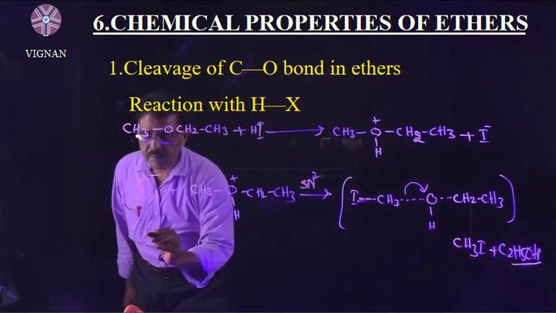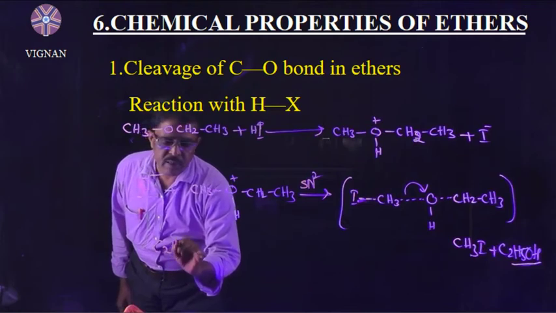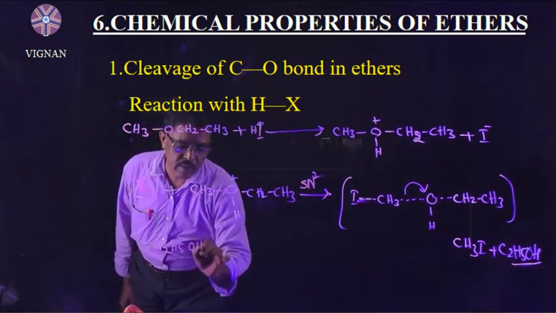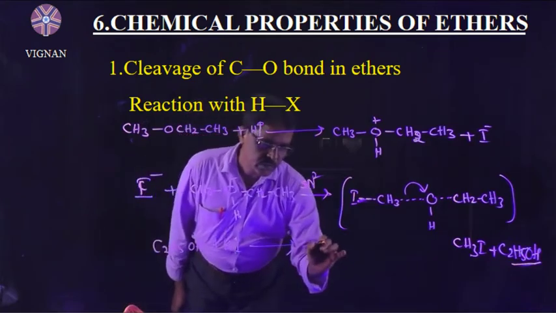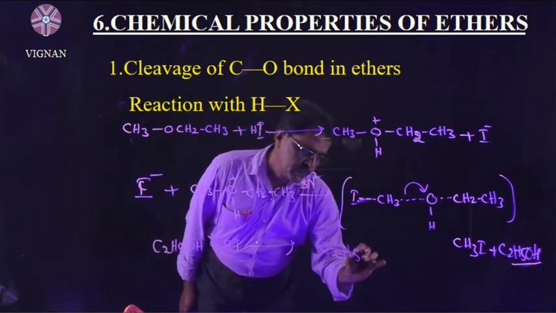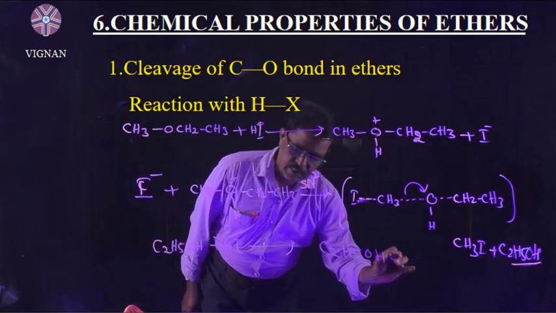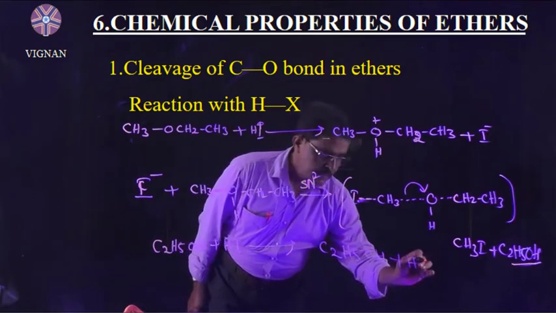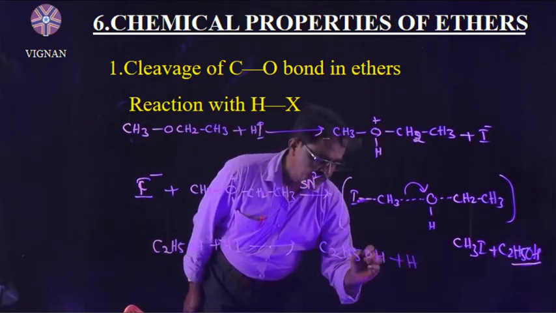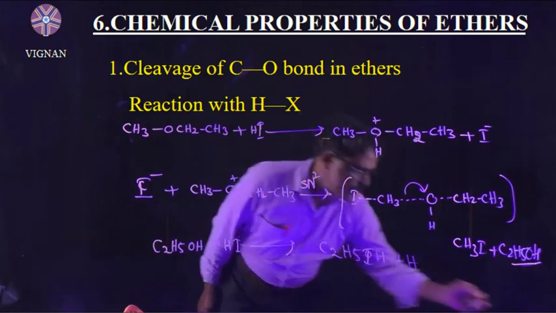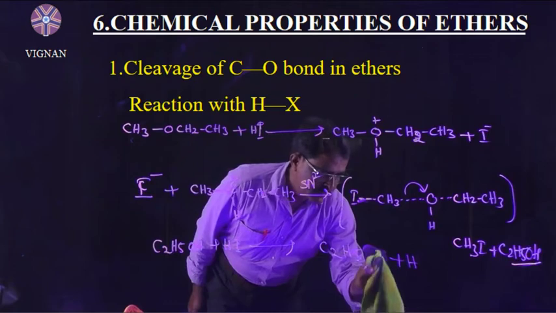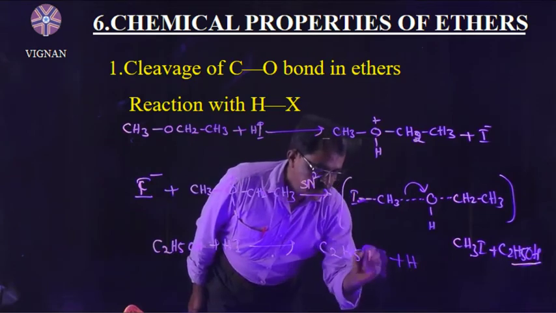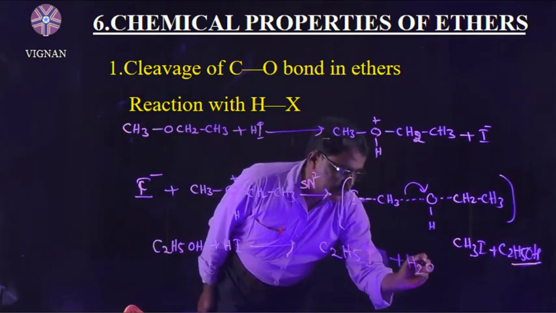In the third step, this formed ethyl alcohol again reacts with HI, giving C2H5I plus H2O.